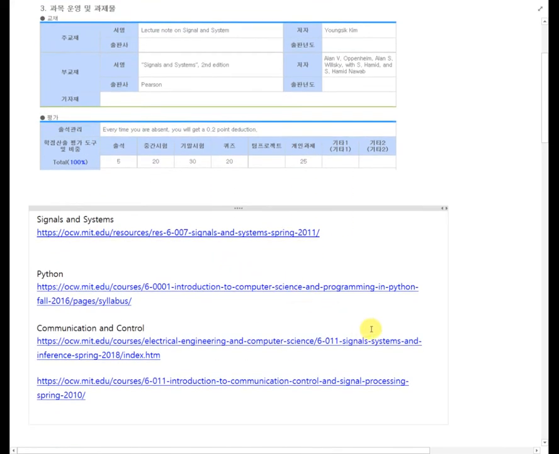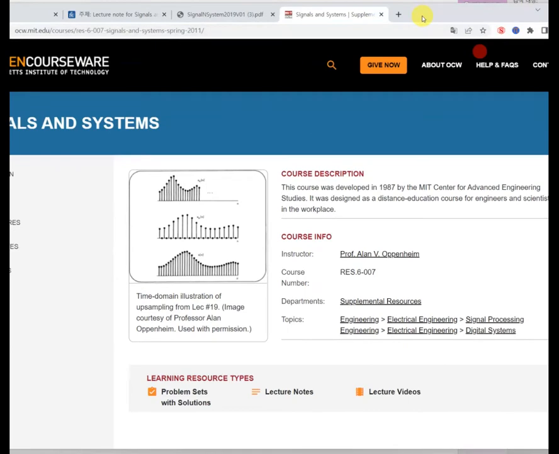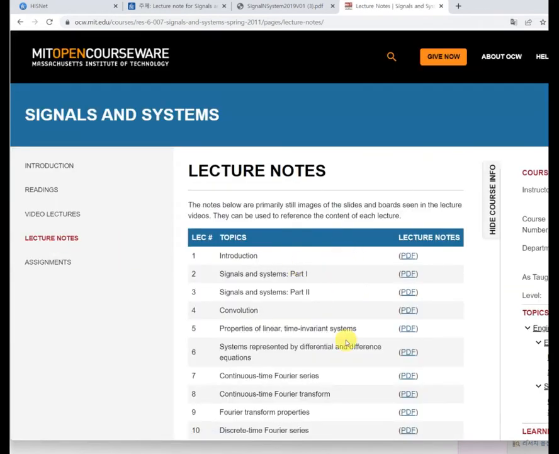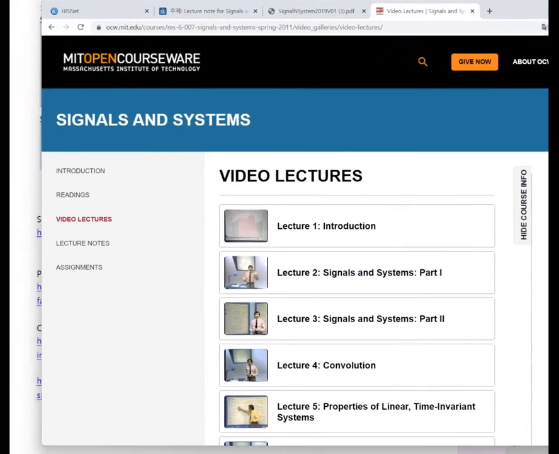I recommend referring to this site. This one is OCW. Okay, let's see. If you refer to this site, you can see the lecture given by OpenAIM. There is another lecture note. It is not the same as my lecture note, and you can see the video contents. So if you need additional materials to study, I recommend referring to this site.